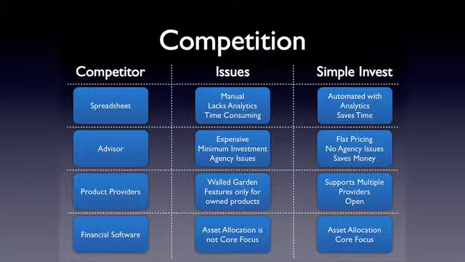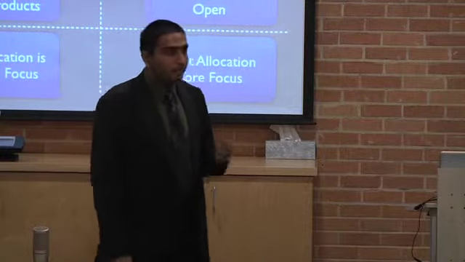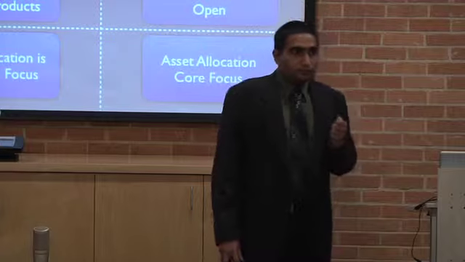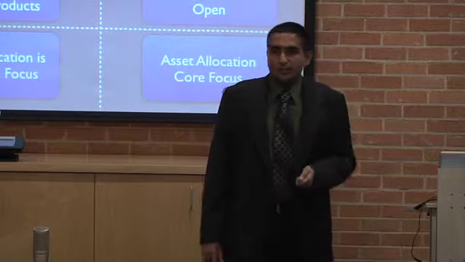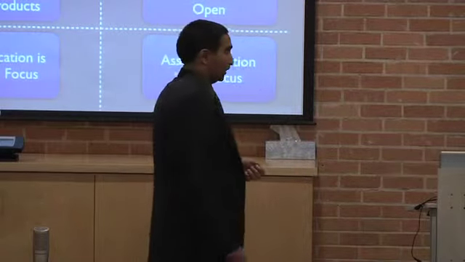Financial advisors. They're expensive and overkill just for asset allocation and rebalancing. They typically have high minimums, and they charge about 100 to 150 basis points. And in today's low return environment, that matters. They also suffer from agency issues. They're compensated by the huge sell-side financial industry. Are you sure they're giving Joe the right advice?